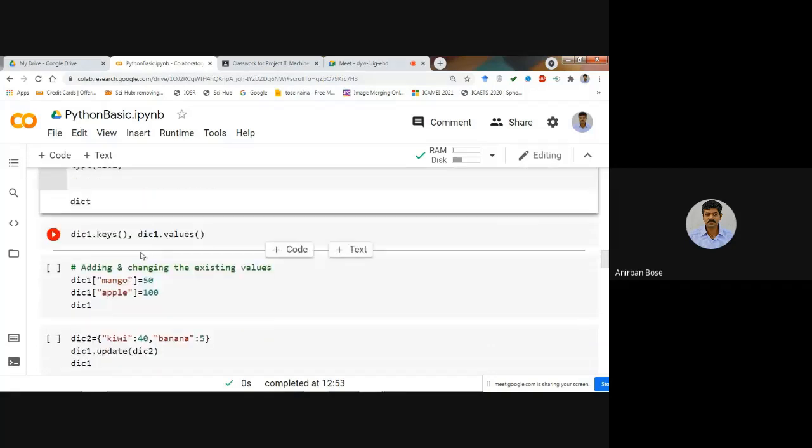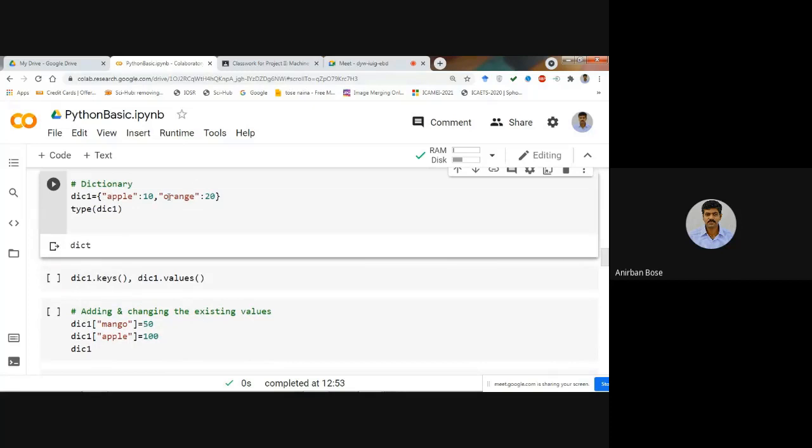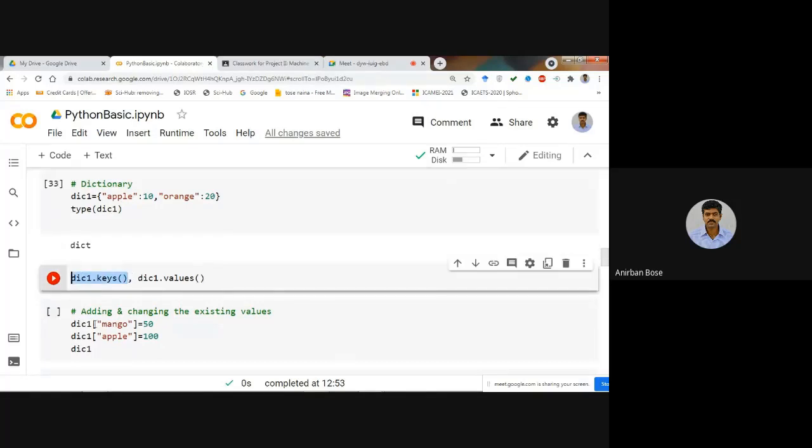Now, if you want to extract the keys present within that dictionary, you write the dictionary name dot keys. If you do that, the different keys, apple and orange, will come. So the output of this part is apple and orange, because these are the keys. And if you want to find out the values, the values are 10 and 20.